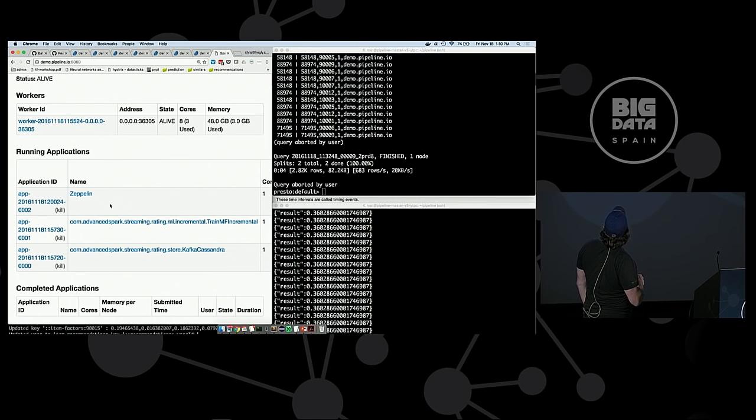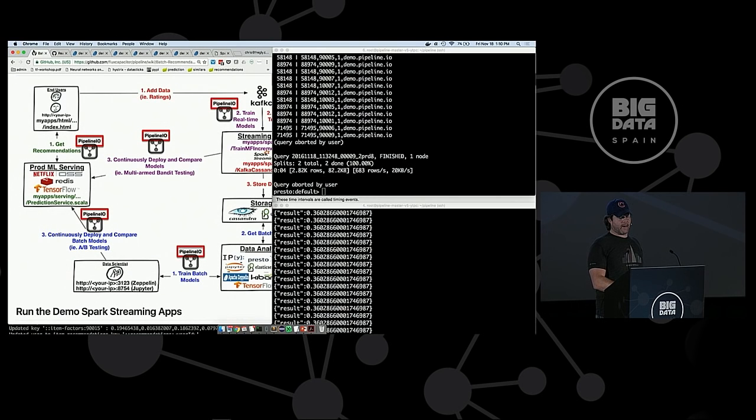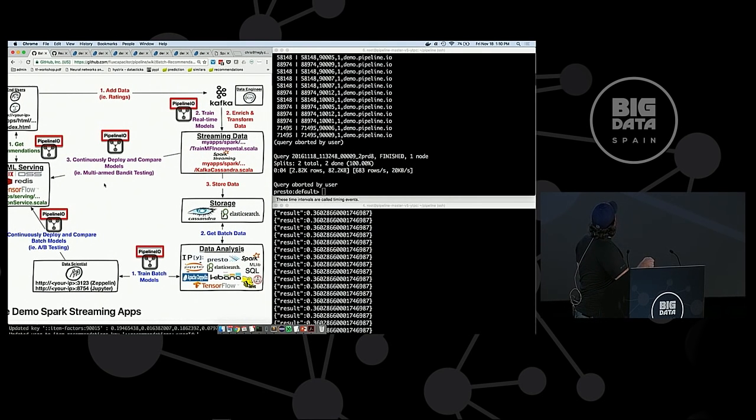We have Zeppelin, that's the notebook that we're going to use. We have the boring path right here, it's just Kafka going into Cassandra. And then here's the fun purple path right there. These are physically two Spark streaming jobs that are listening on the same Kafka topic, okay? Those two jobs map exactly to these two.